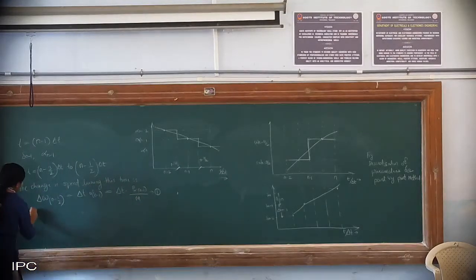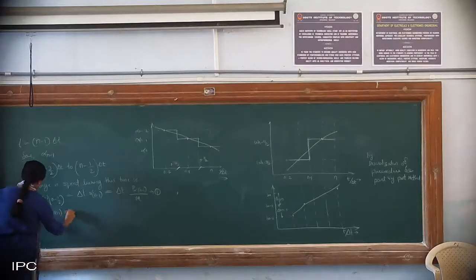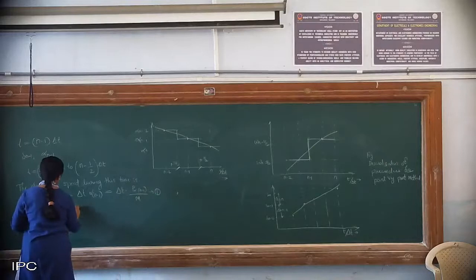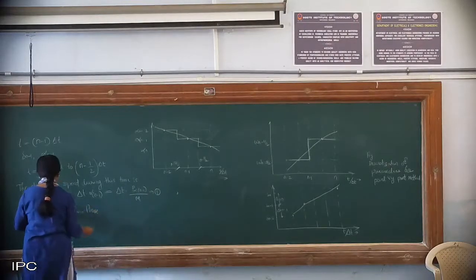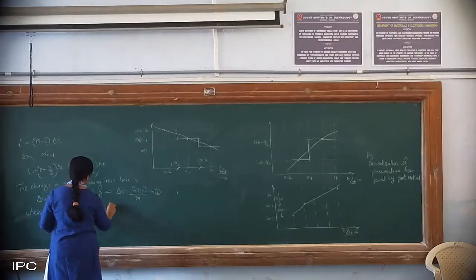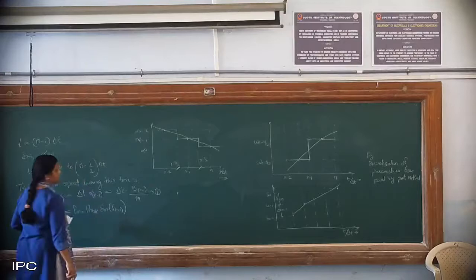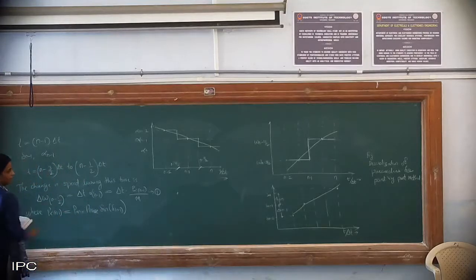Then p of alpha at n minus 1 will be pm minus pmax. So this is from your equal area criterion, what we have discussed, sin of delta at n minus 1.